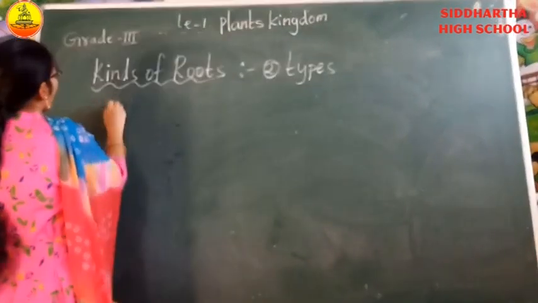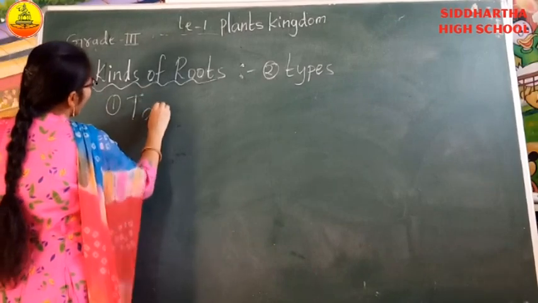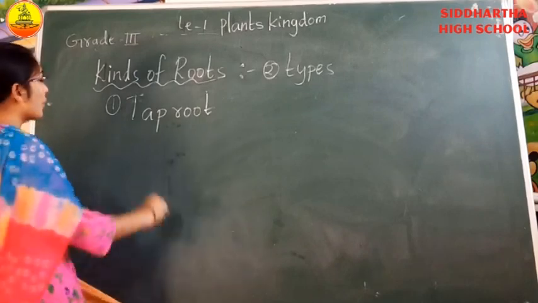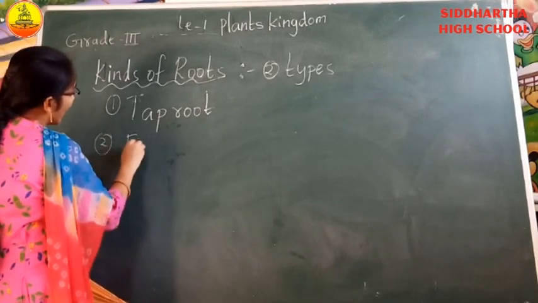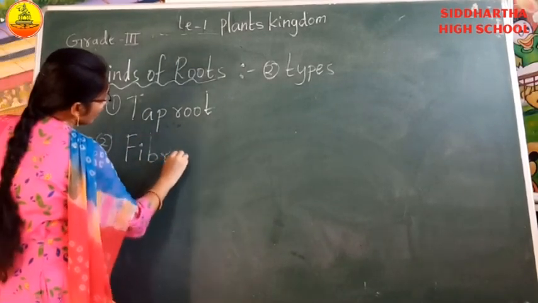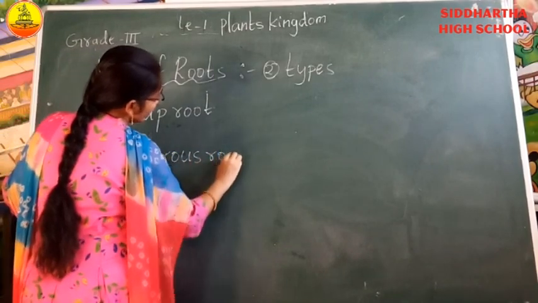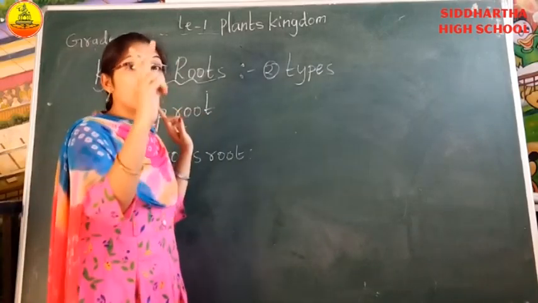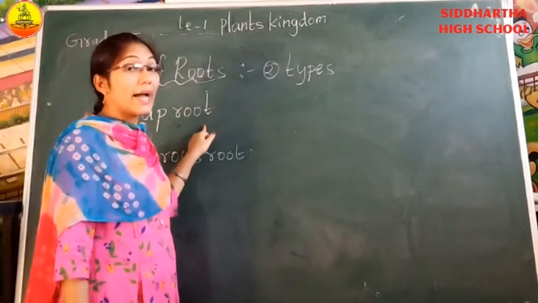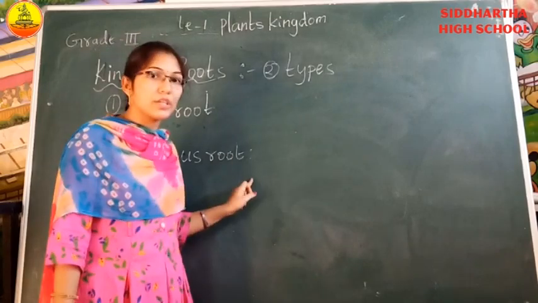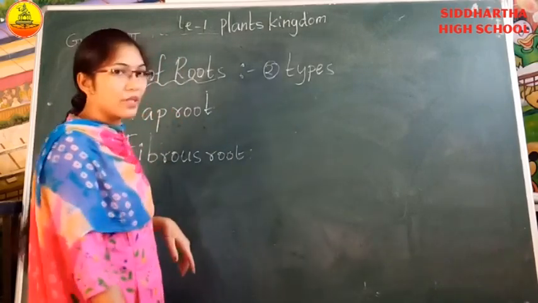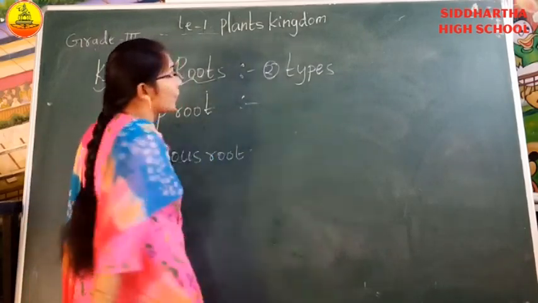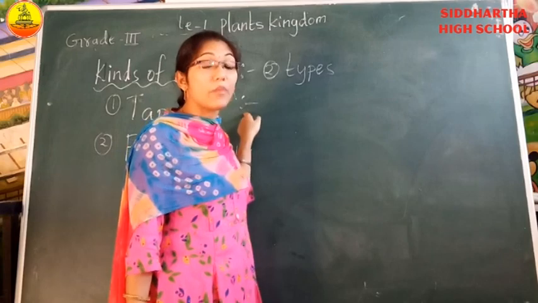In that, first one is taproot, and second one is fibrous root. Yes. Based on the roots, they divided into 2 types. First one is the taproot, and second one is the fibrous root. Shall we learn about taproot? Are you ready to learn? Good. So here, why we should call it the taproot?